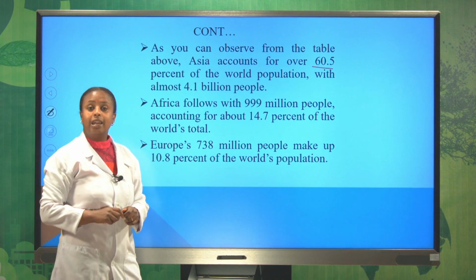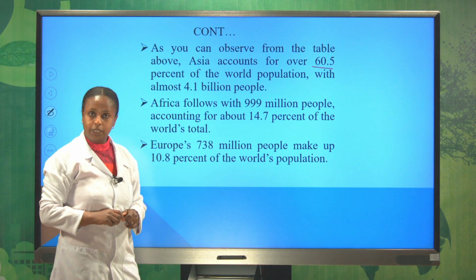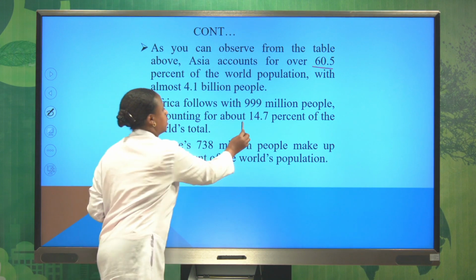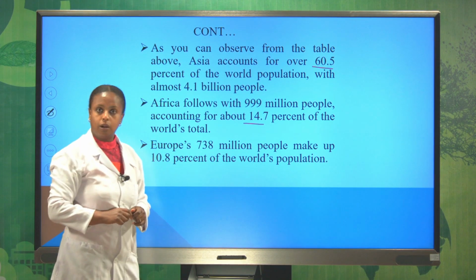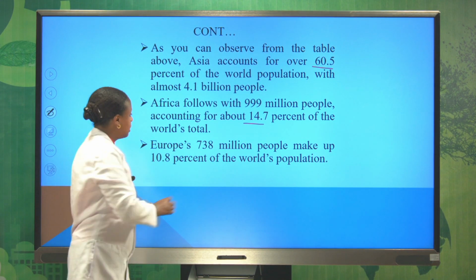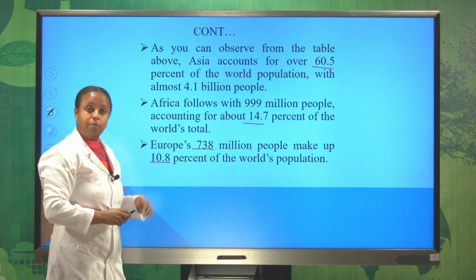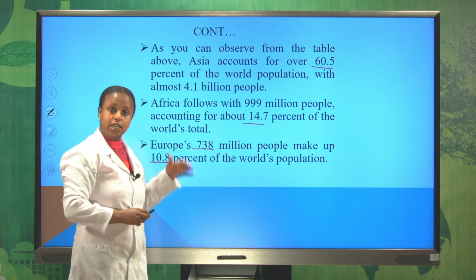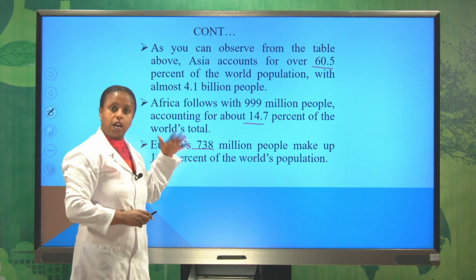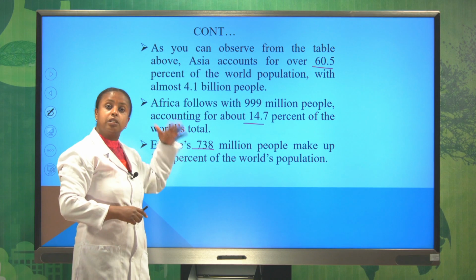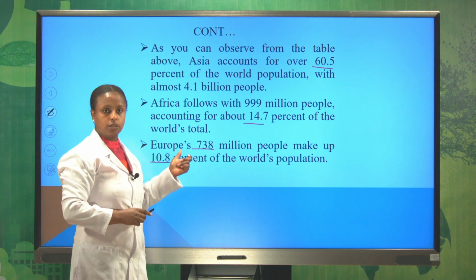Africa accounts for 999 million people, which means 14.7%. Europe accounts for 738 million, which means 10.8%. Based on this, we can understand that Africa and Asia account for more than 50% of the world population.